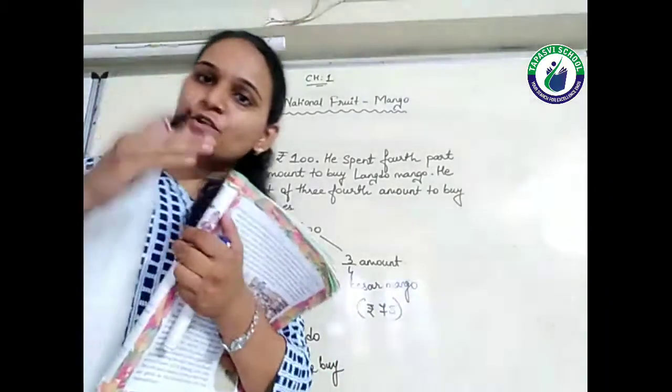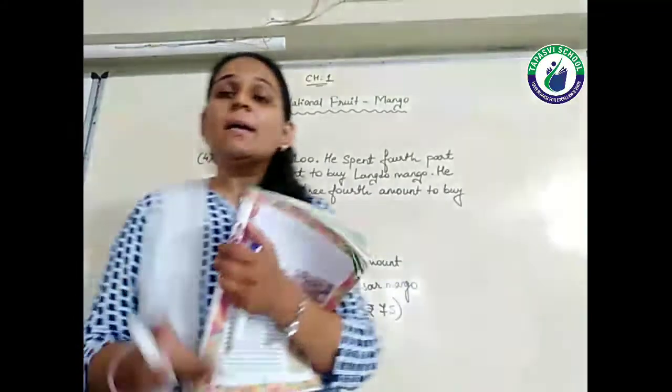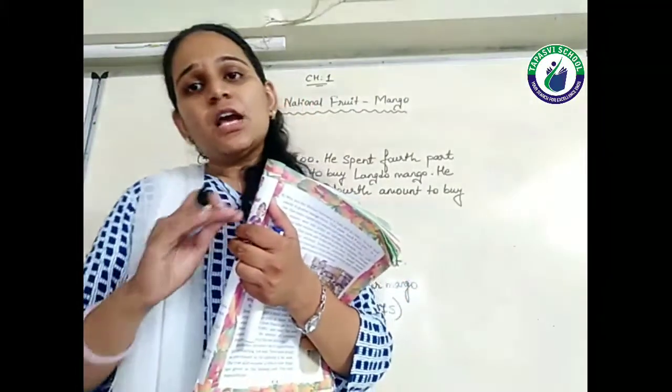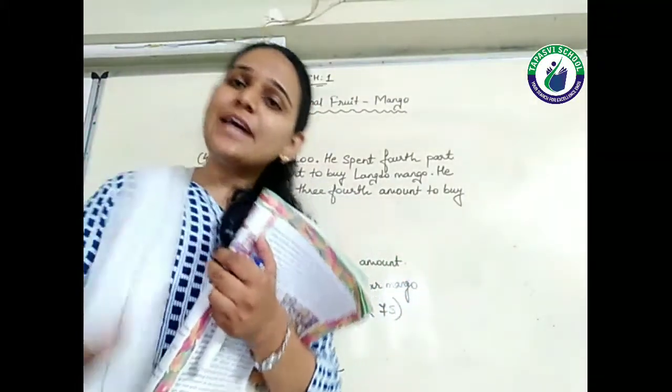Half kg. If he gives the full 50, then he gets 1 kg. But he is spending only 25. That means half. So we will get half only.